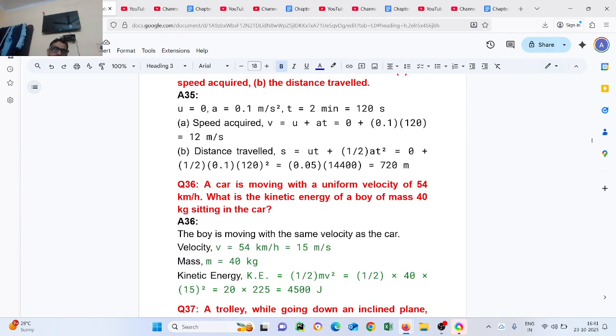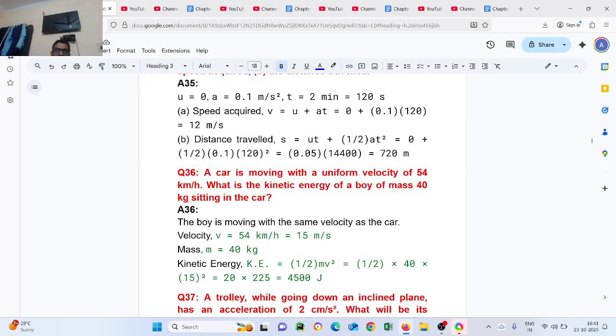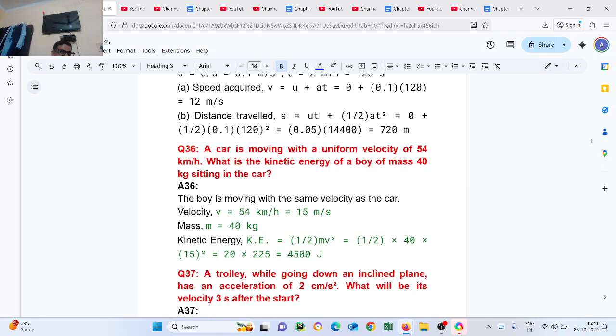Now question number 36. A car is moving with a uniform velocity of 54 kilometer per hour. What is the kinetic energy of a body of mass 40 kg sitting in the car? The body is moving with the same velocity as the car. Velocity v equals 54 km per hour. So change it into meter per second. We will multiply 54 by 5 by 18. You will get 15 meter per second. Mass m equals 40 kg. Kinetic energy k equals half mv square, equals half multiplied by 40 multiplied by 15 square, equals 20 multiplied by 225, equals 4500 joule.